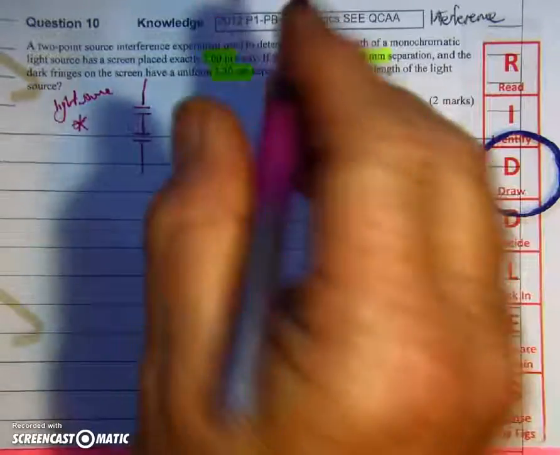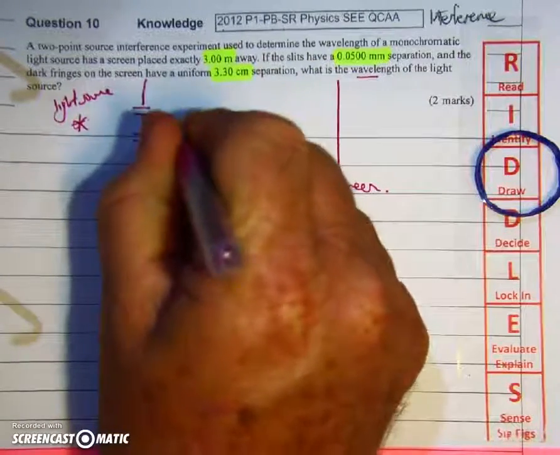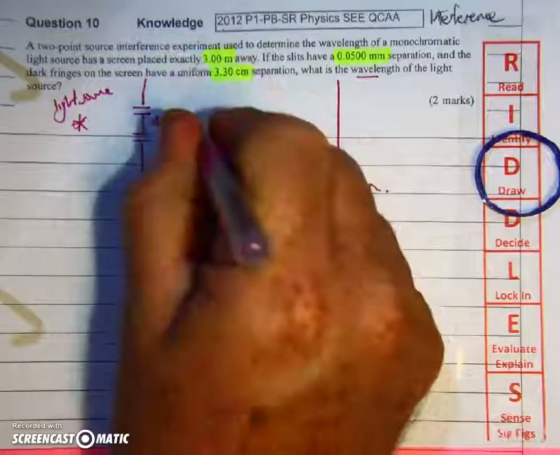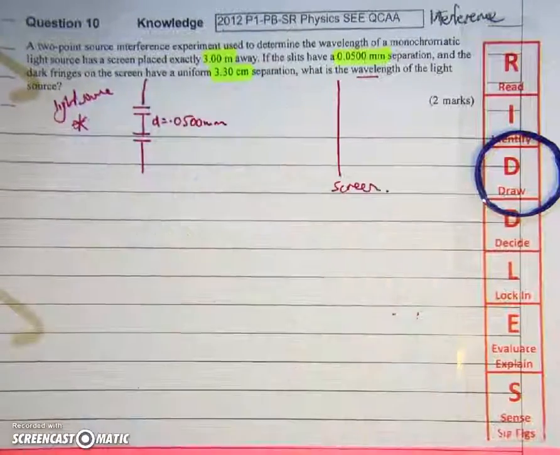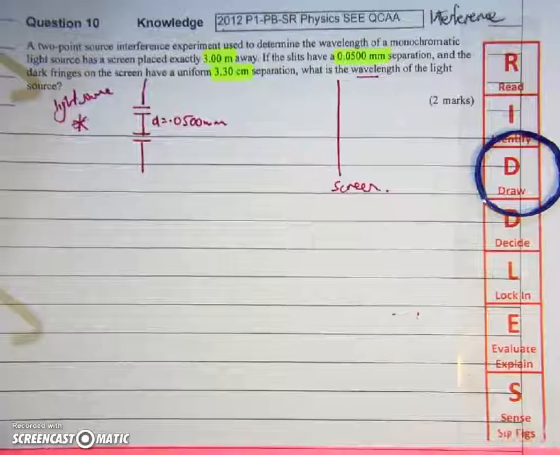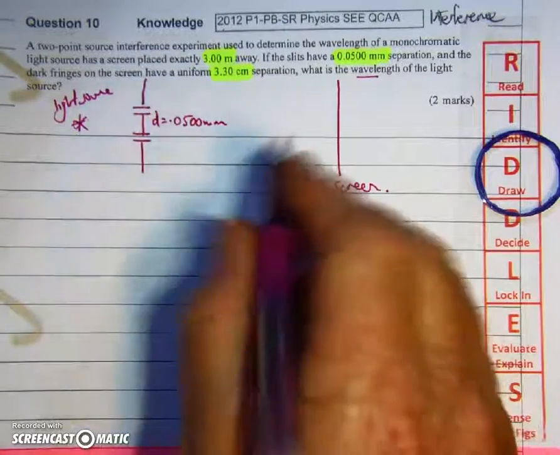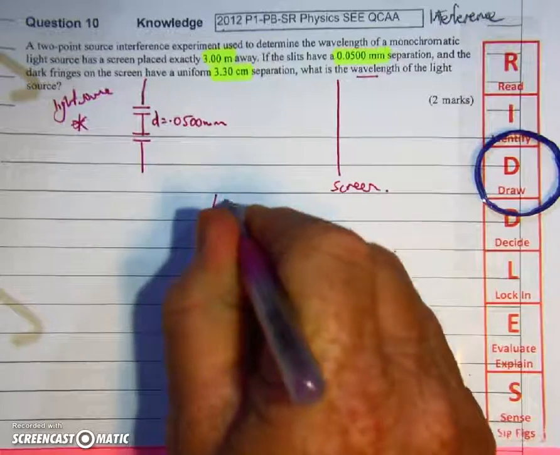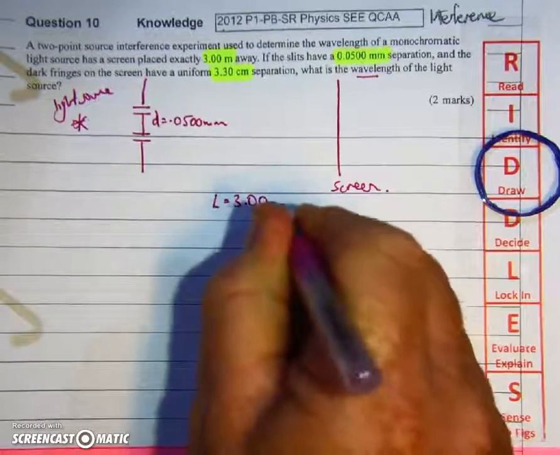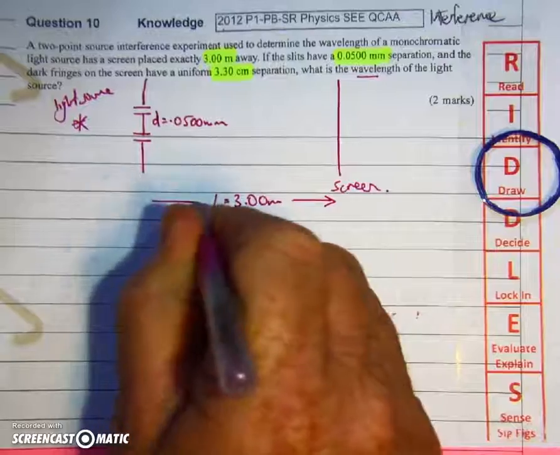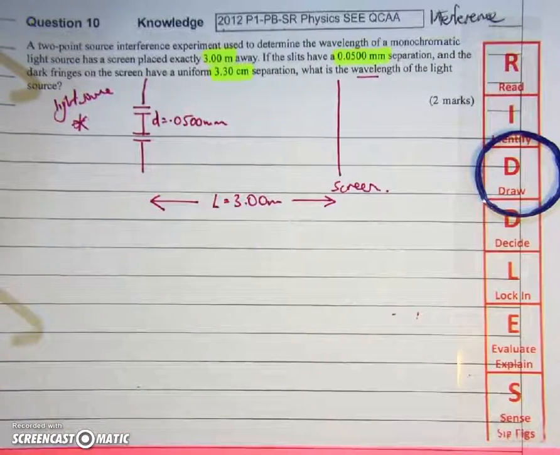The slits have a separation of 0.0500 millimeters, so we can write that in as our distance D, the separation of the slits. The screen is a distance of 3 meters away, so we make sure we write that to two significant figures as well.